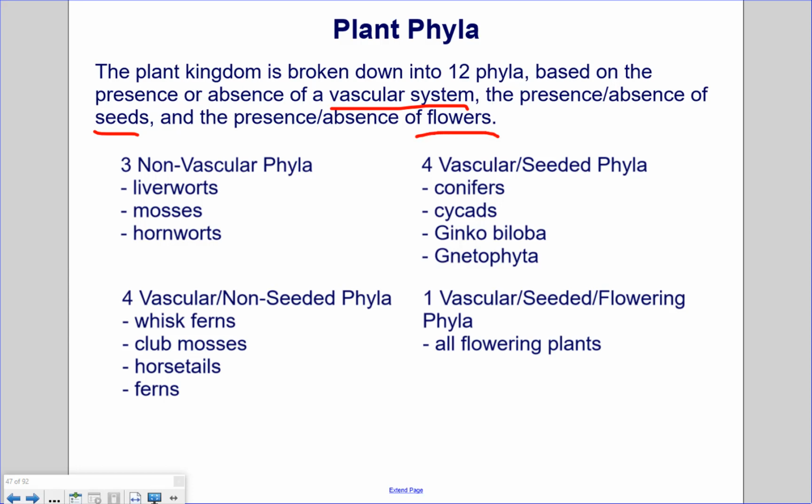The 3 non-vascular phyla include liverworts, mosses, and hornworts. The 4 vascular non-seeded phyla include whisk ferns, club mosses, horsetails, and ferns. The 4 vascular seeded phyla include conifers, cycads, ginkgo biloba, and gnetophyta. And the 1 vascular seeded flowering phylum includes all flowering plants. This includes your daffodils, your tulips, and the plants that bear fruit, including apples, oranges, and peaches.